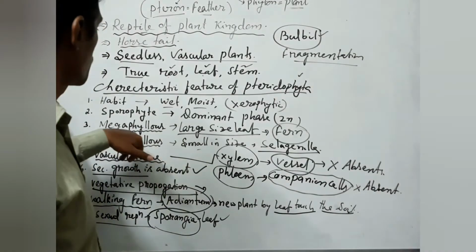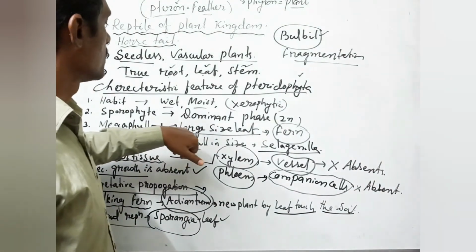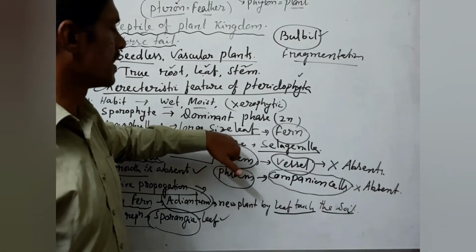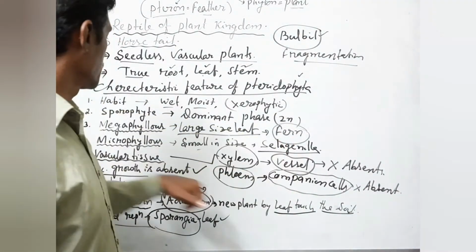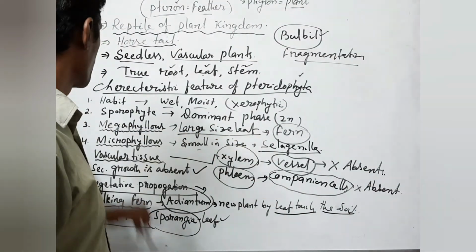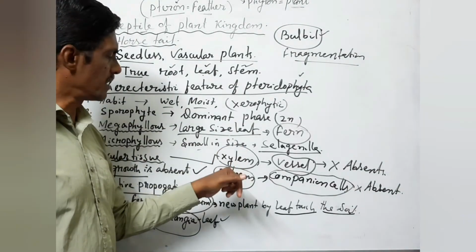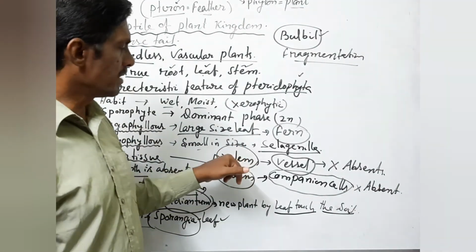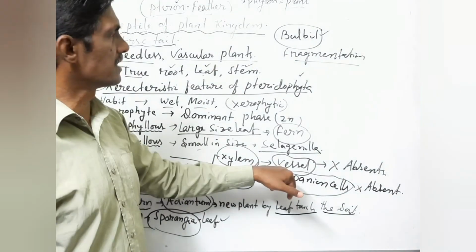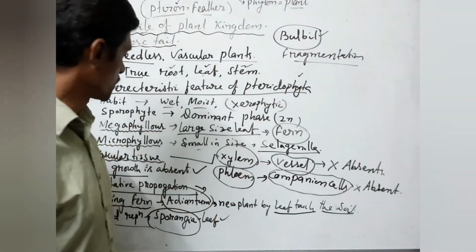Next come megaphyllous and microphyllous. Megaphyllous means plants that produce large-sized leaves, for example fern. Microphyllous plants produce small-sized leaves, for example Selaginella. Next, we come to the vascular tissue. Two types of vascular tissues are there: xylem and phloem. But in xylem, the xylem vessel is absent in Pteridophyta. Like that, companion cells are absent in phloem tissue.